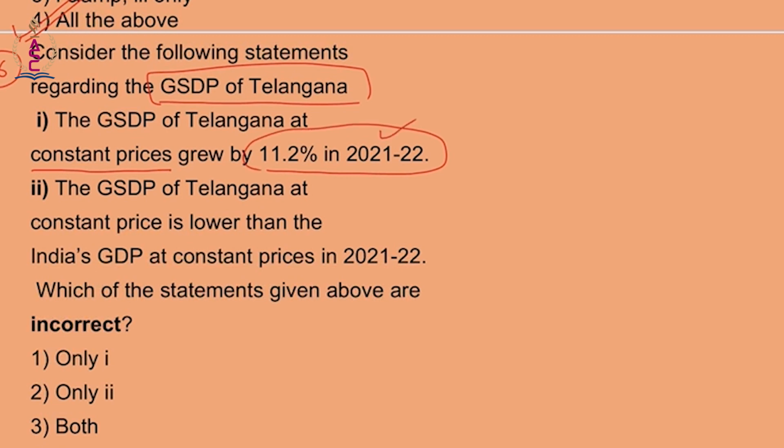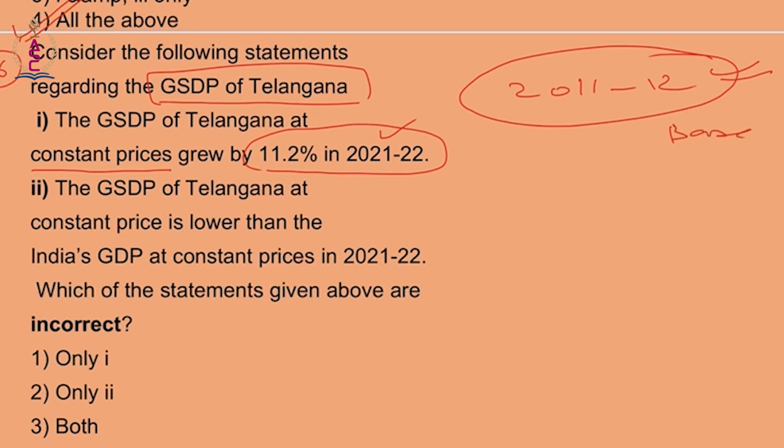So for constant prices, there has to be a base year. The base year that we consider for calculation of GDP is 2011-12. We consider this as the base year, and that is why we call it constant prices. So our Telangana state grew by 11.2%. That is statement number 1.